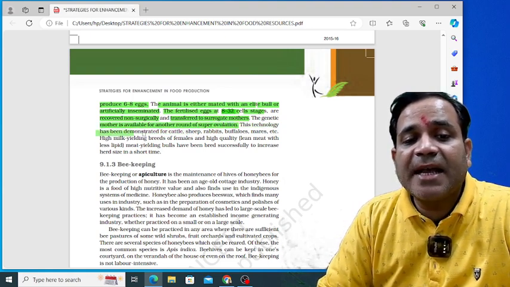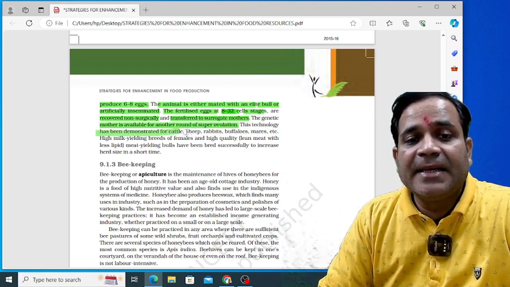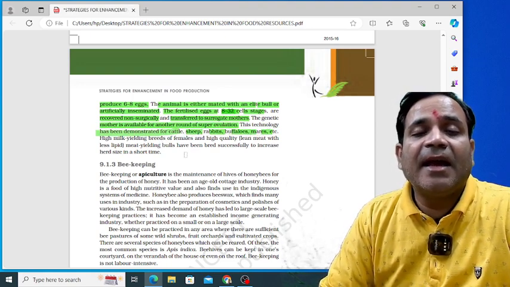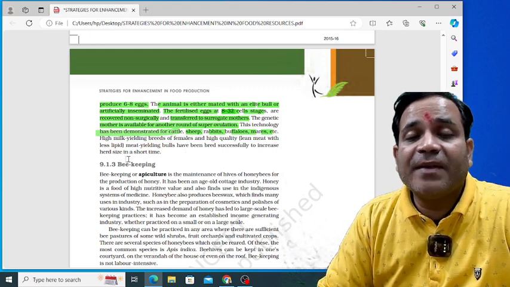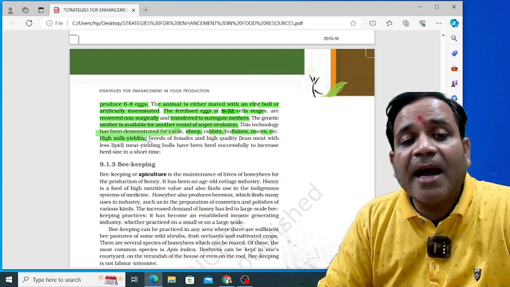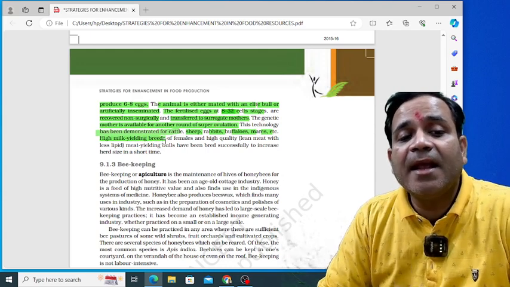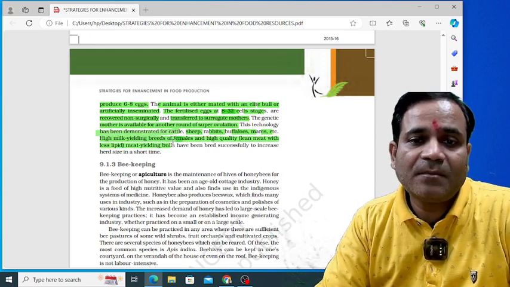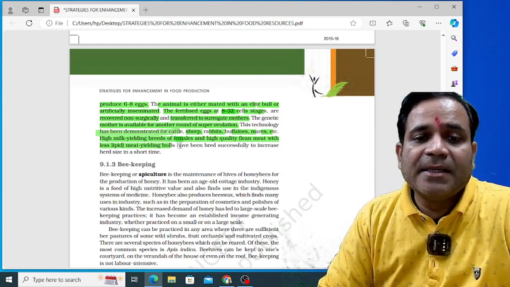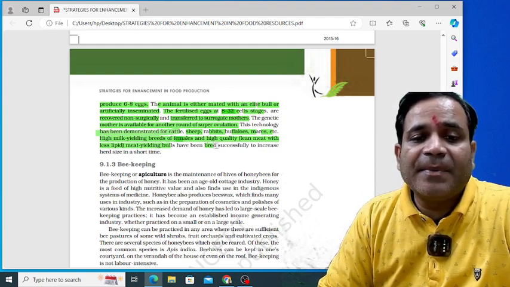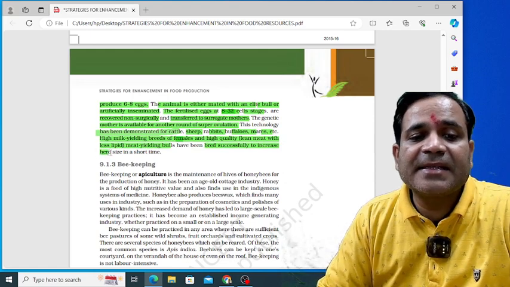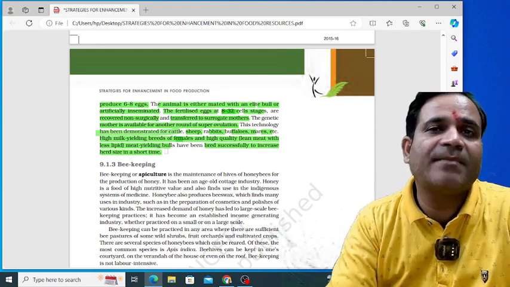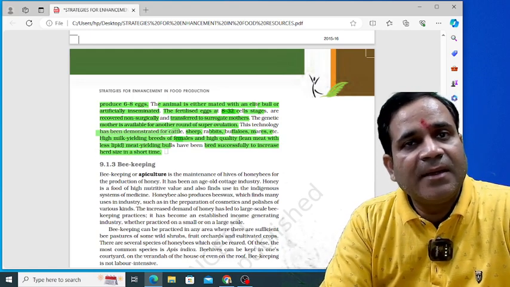And this technology has been demonstrated for cattle, sheep, rabbit, buffaloes, mare, etc. And in such cases, what do we observe? We observe high milk yielding breeds of female of high quality. Getting my point? So see here, the breed is successful in increasing herd size in a short time, my dear.